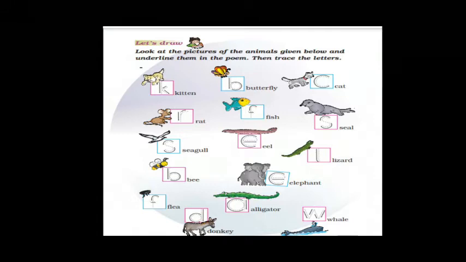Let's draw. Look at the picture of the animals given below and underline them in the poem. Then trace the letters. Now there are a few animal as well as insect names given below, and at the same time the small letter is also given. So what you have to do, children? You have to trace those letters.